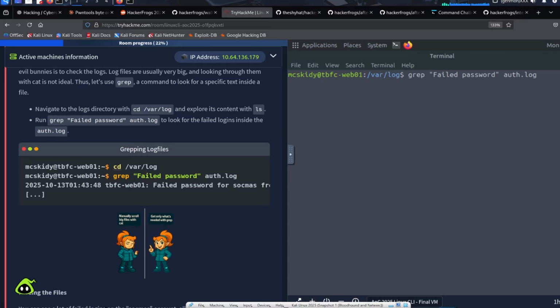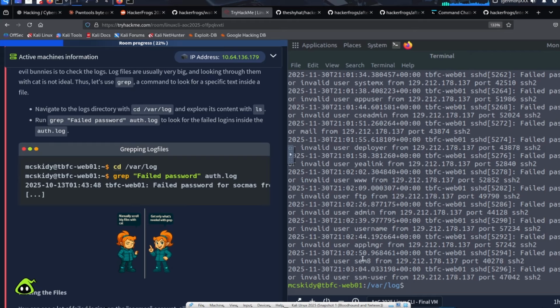So we can look for failed password, but we can also get rid of any lines that include the root user and see what other users there were failed passwords for. We can run the same command, then the pipe, which will pass this output into the input for the next command, which is another grep command, and we're not looking for lines with root in them.